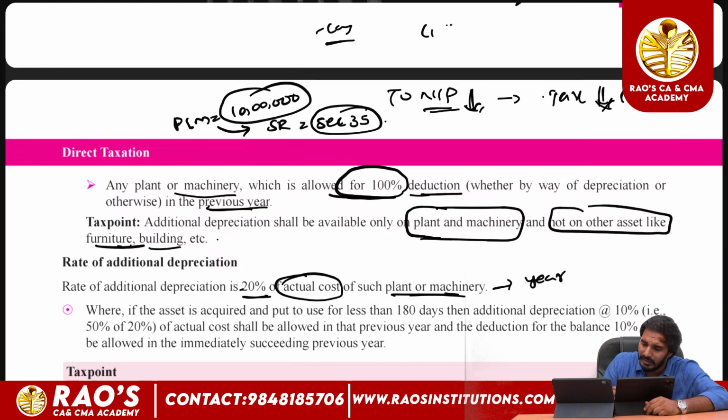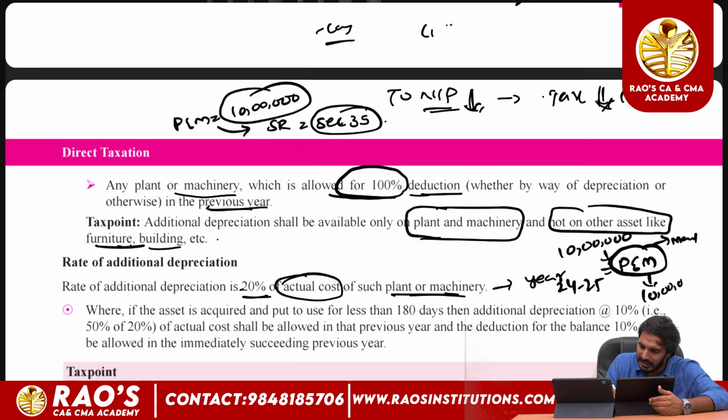During the previous year, if the assessee has acquired any plant and machinery, let us take 10 lakhs worth of plant and machinery acquired for the previous year 24-25, and the assessee has been using this plant and machinery for manufacturing of goods, in such a case he can claim 20% of this 10 lakhs cost as additional depreciation, which means 2 lakhs.